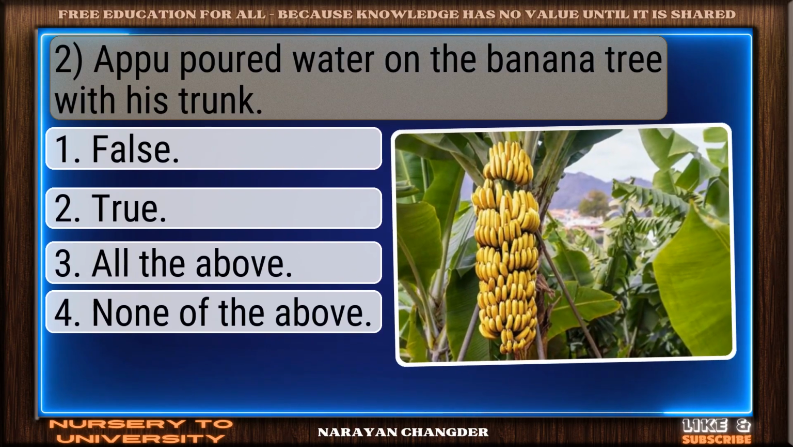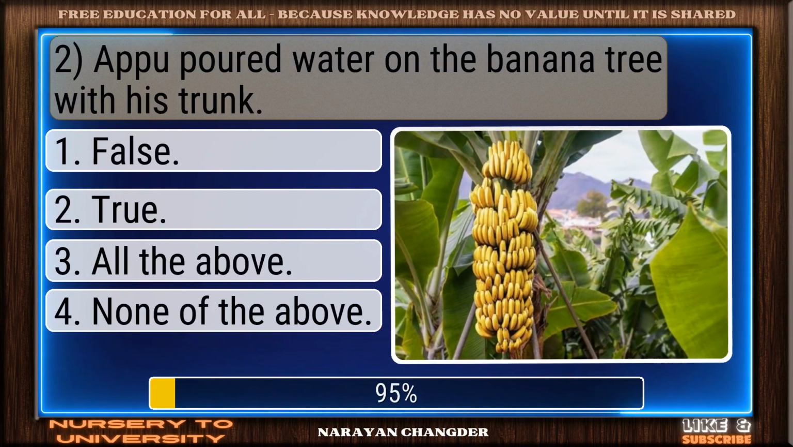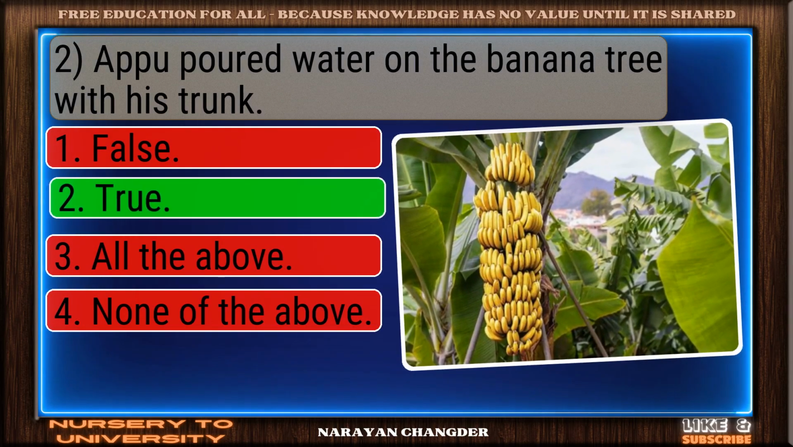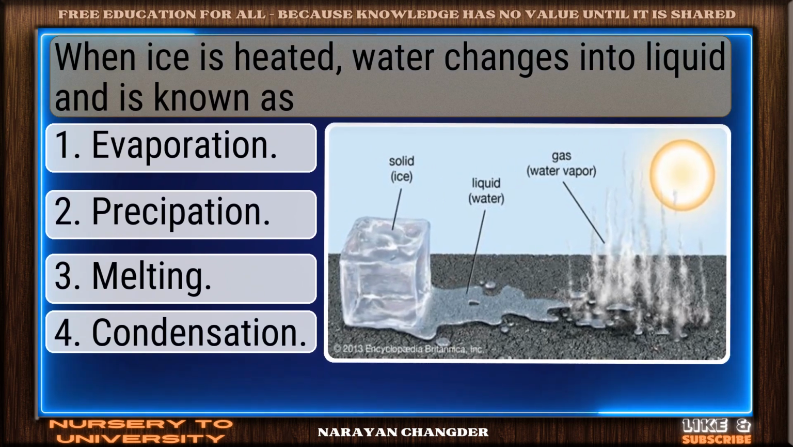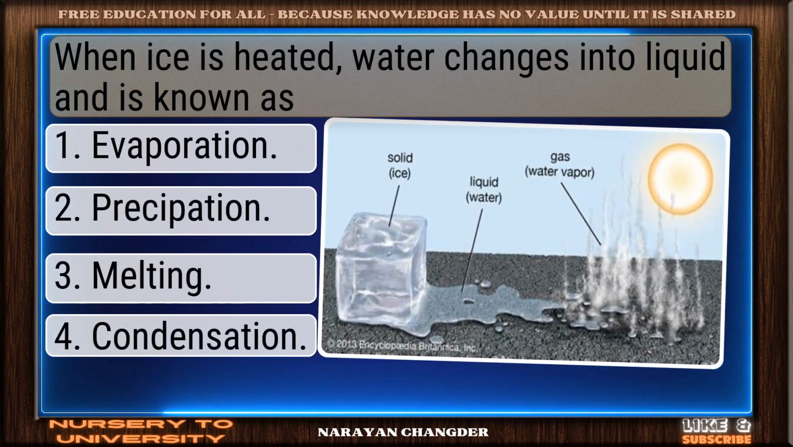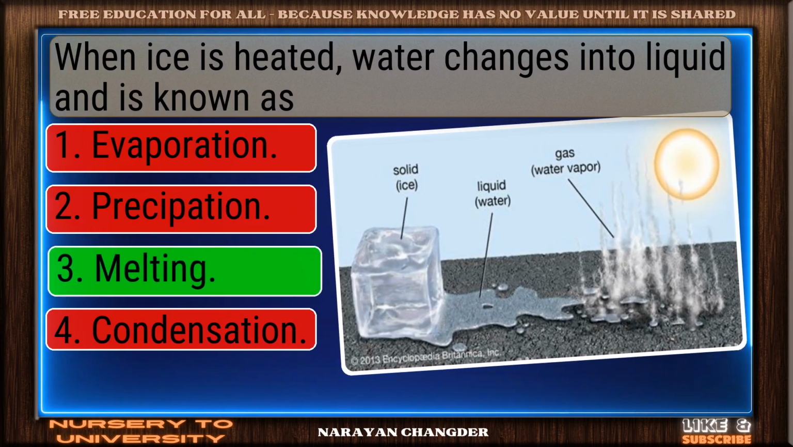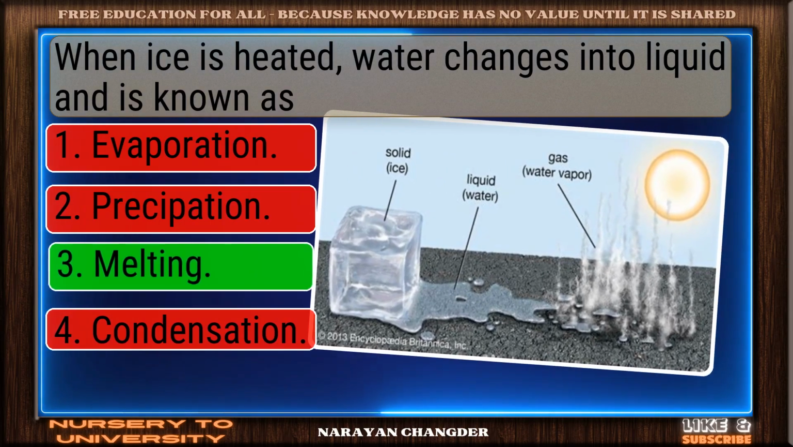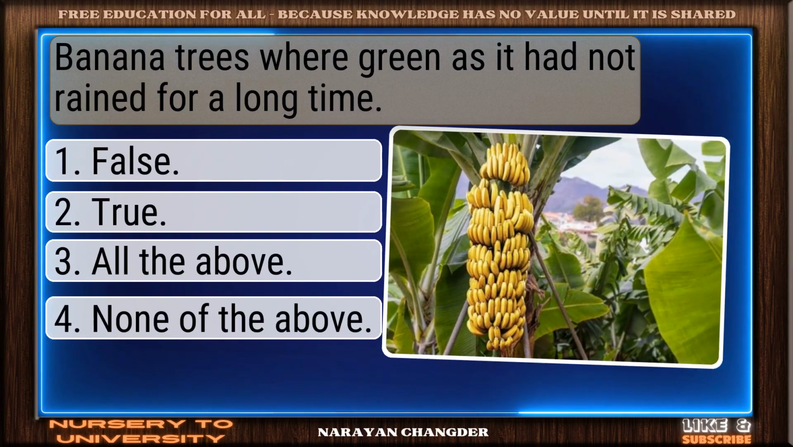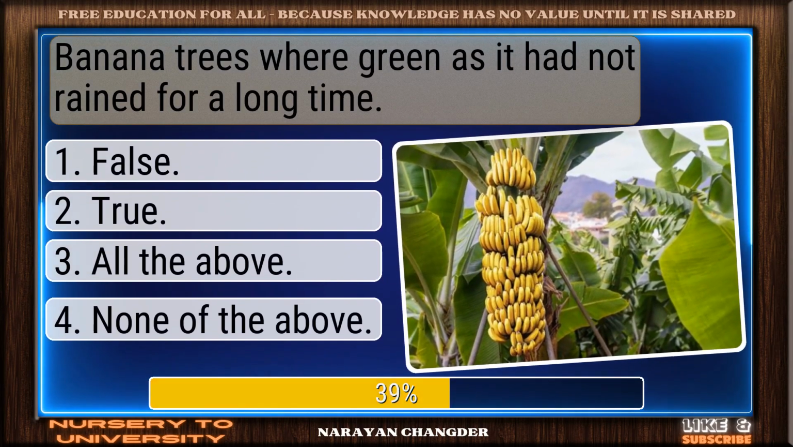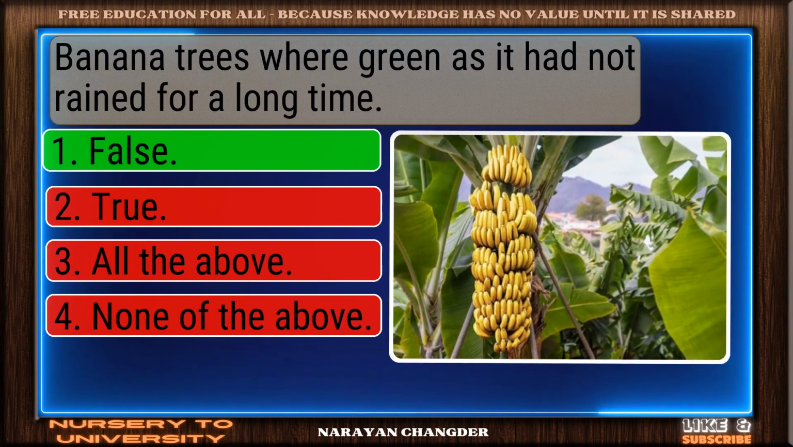Tuzapu poured water on the banana tree with his trunk. Solid response. True is a valid choice. When ice is heated, water changes into liquid and is known as. Excellent. Melting is a brilliant choice. Banana trees were green as it had not rained for a long time. Smart move. False is an accurate answer.